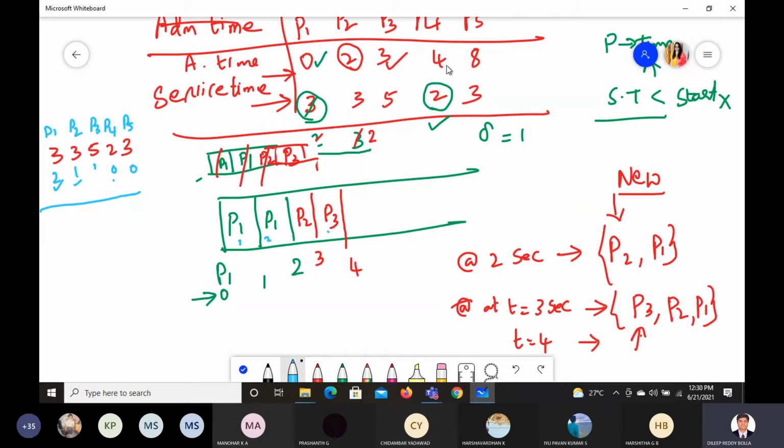At time 4, this also will enter the ready queue. We have options with P4, P3, P2, P1. Out of these 4, one has to enter the ready queue. Which one has to enter? P4 only has to enter. Why should P4 enter? P4 has completed service time for 0 seconds, whereas these two have consumed service time for 1 second, and this has consumed for 3 seconds. Now 3, 2, 1, 0. Which one is minimum? 0 is minimum. So this one we are going to enter. So P4 will enter the queue and complete till 1 second. It is 5. So P1, P1, P2, P3, P4 is completed.